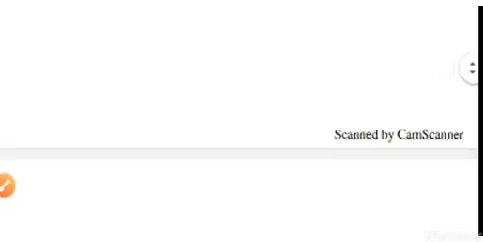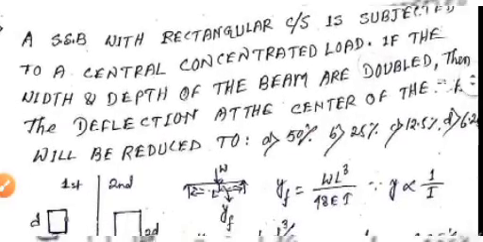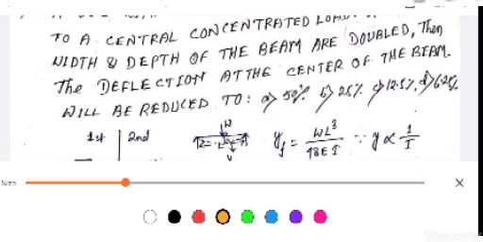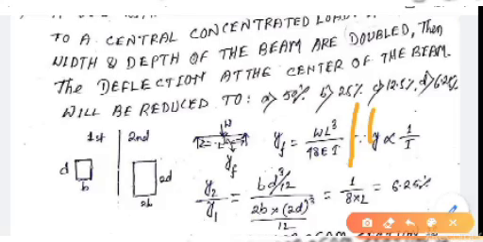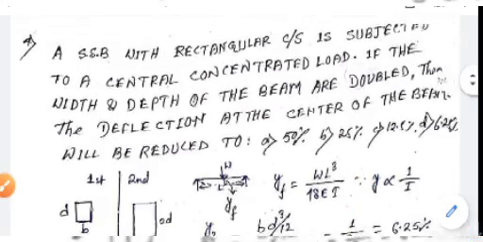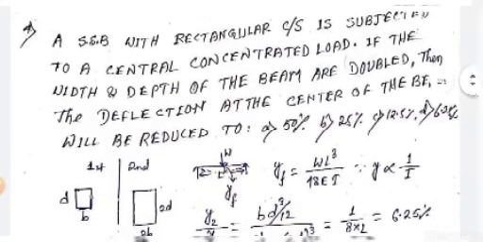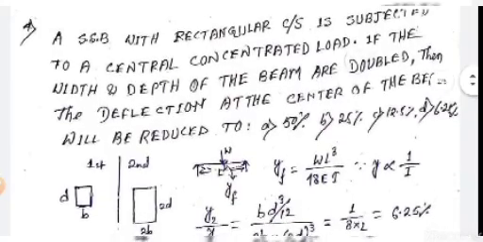Next question. A simply supported beam with rectangular cross section is subjected to a central concentrated load.